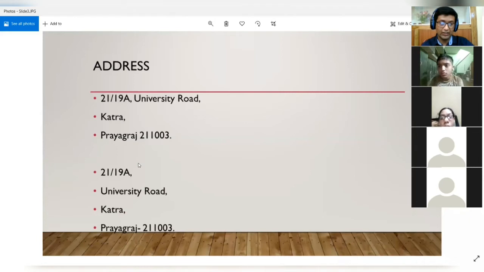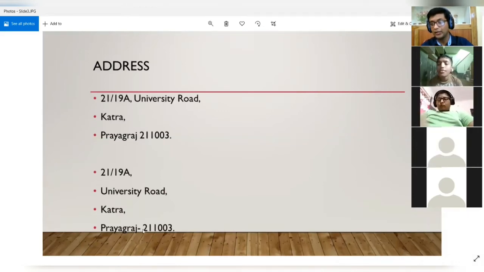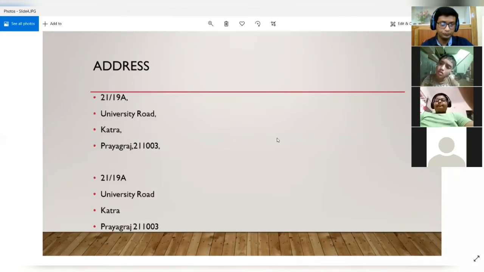Now the second mistake. In the second address form, you wrote the house number correctly, the name of the road correctly, the name of the locality correctly, but see the mistake over here. After Prayagraj, some of you put a hyphen. It is wrong. No hyphen was required over here. You just had to write Prayagraj and the pin code followed by a full stop. Some of you had put the hyphen over there.